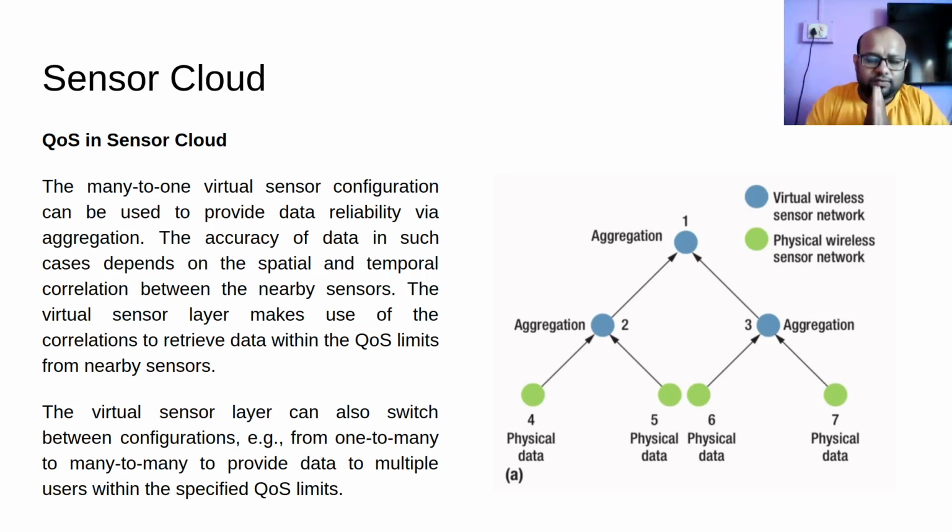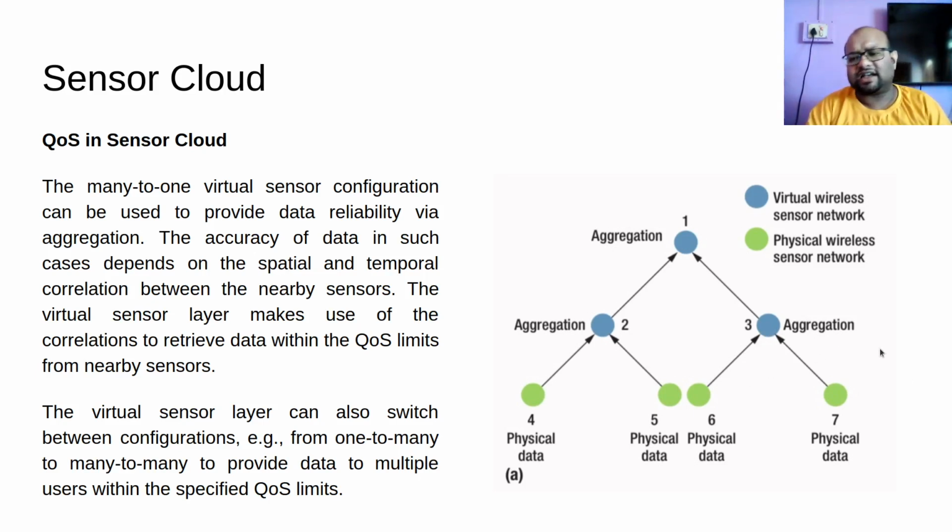So instead of one sensor giving me data, now I have many sensors giving me data, and I will be better able to verify whether my accuracy is good or not. Doing all this improves the quality of data, and this quality is assured. This is how quality of service is done in Sensor Cloud.